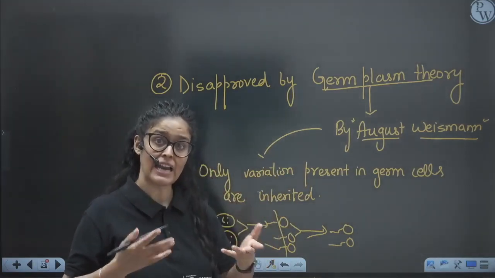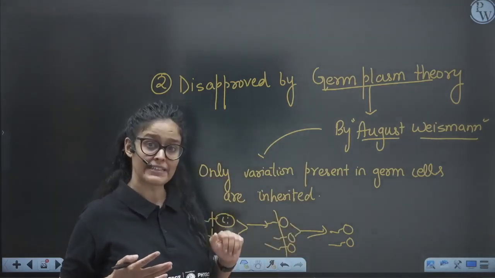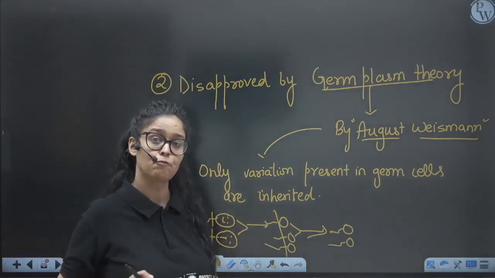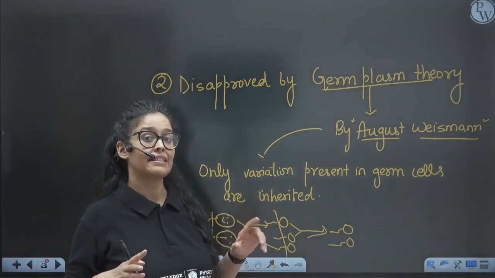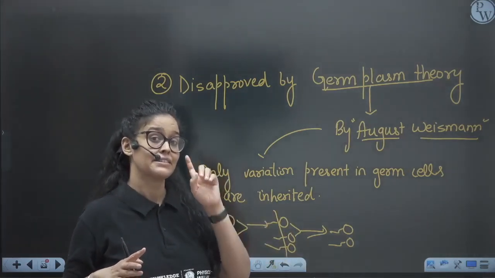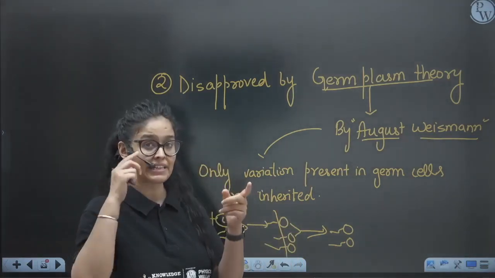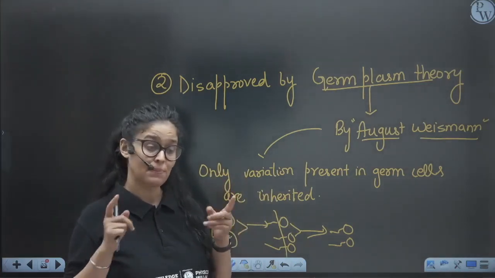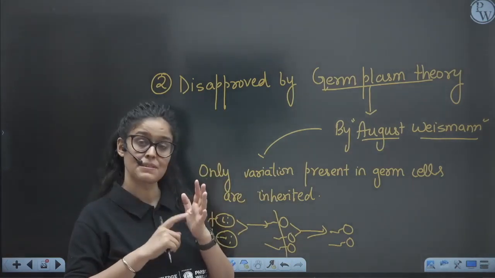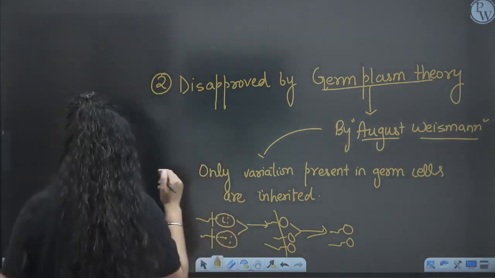He saw that if acquired traits are inherited, then I am cutting their tails, so why are they reappearing in the offspring? Why are they not disappearing? Why is this character that I have cut reappearing? So he concluded that no matter for how many generations I cut their tails, they will still reappear because of the germplasm theory, because this variation is not present in the germ cell. This is not present in the DNA of the germ cell, so it will not be transmitted. So this was the germplasm theory that disapproved the acquired inheritance theory.